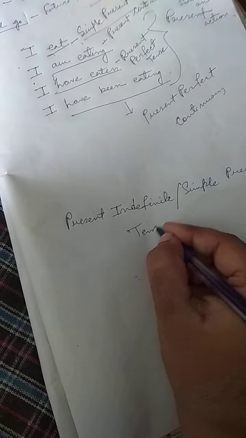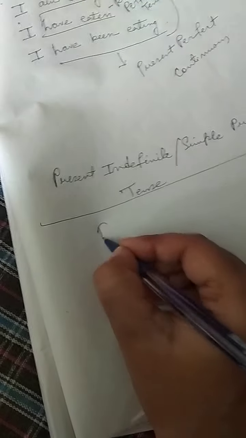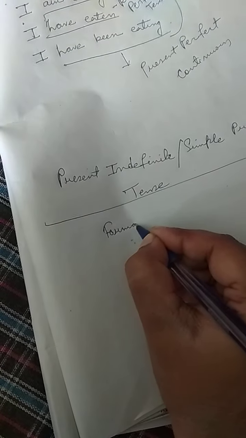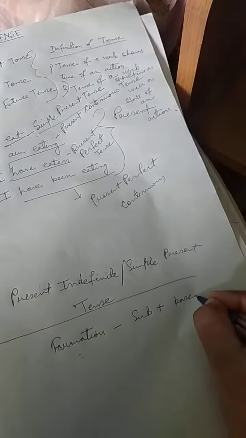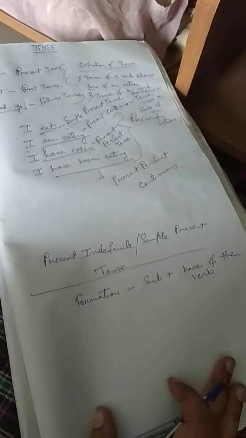You are already aware of the formation. The formation is subject plus base of the verb. You don't have to change the verb, just write the base of the verb. That is the formation of simple present tense.